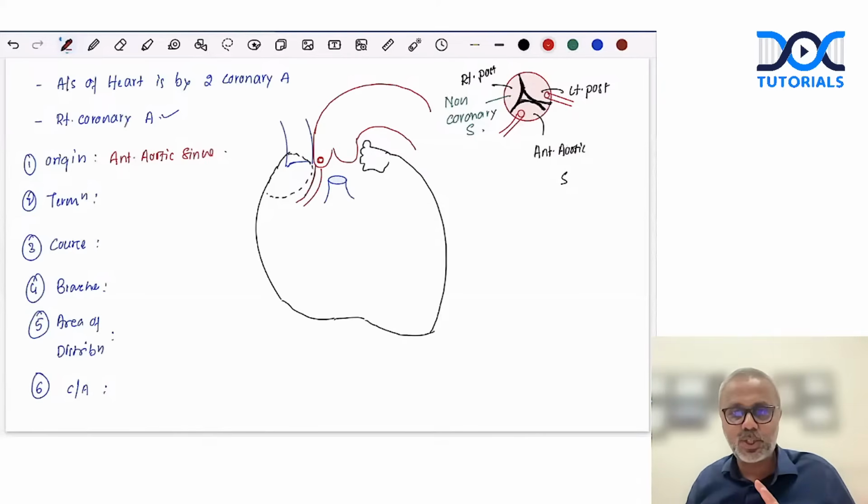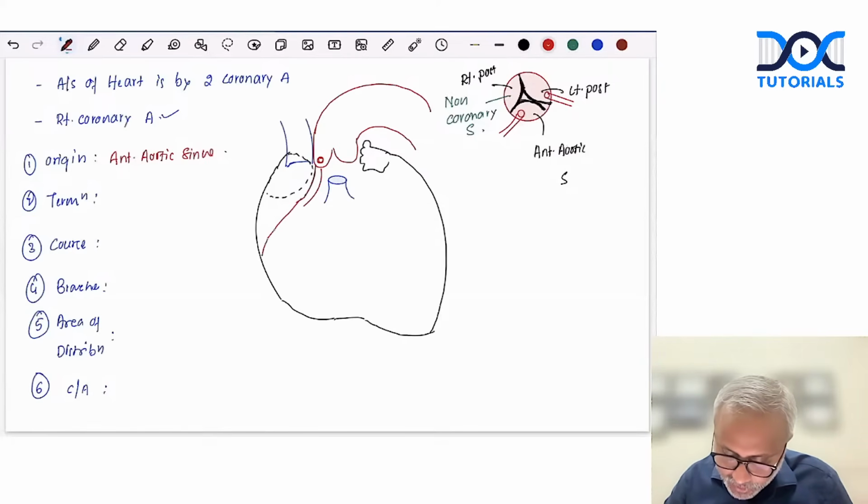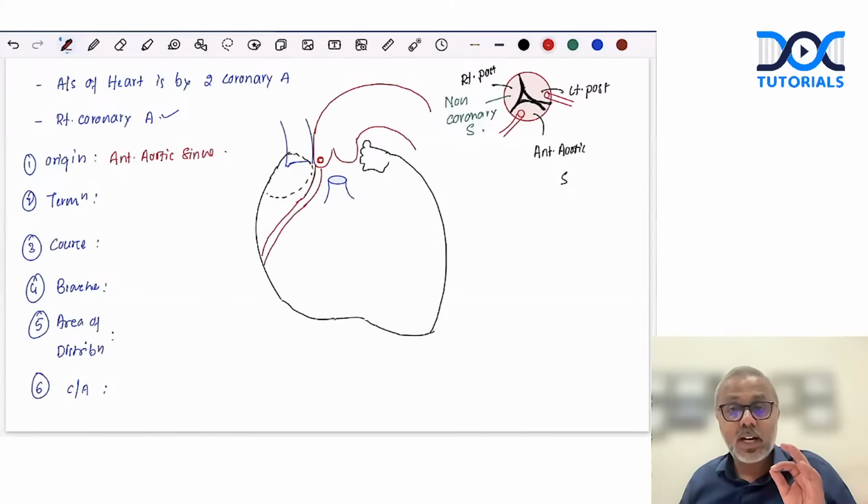It reaches the right border of the heart, passing along the right atrioventricular groove. Remember, the atrioventricular groove is like a C-shaped sulcus which completely encloses the heart. Anteriorly, it is deficient because of the origin of the ascending aorta and pulmonary trunk.